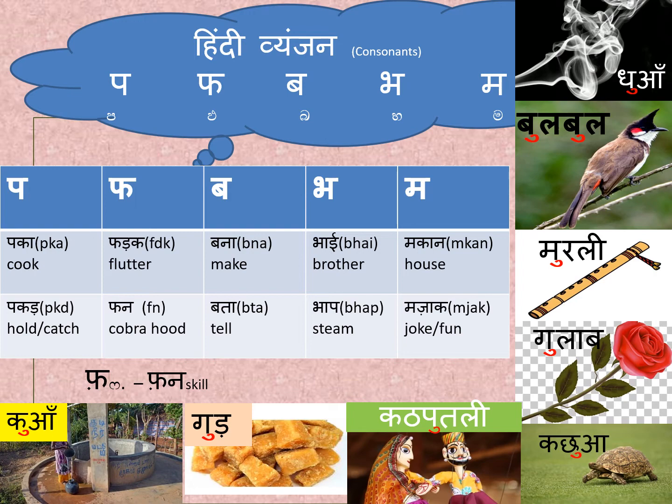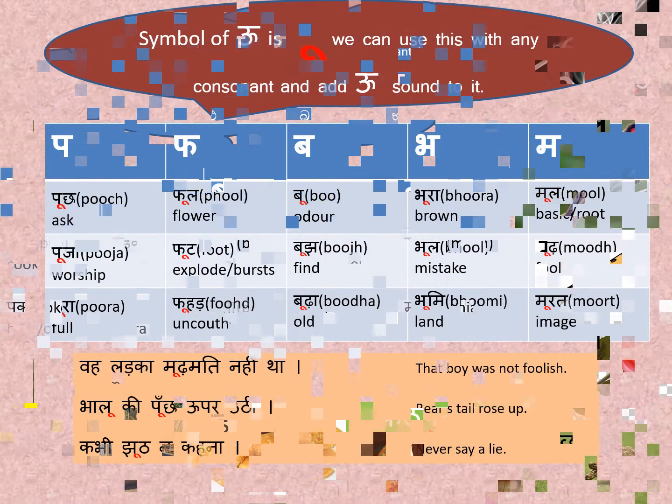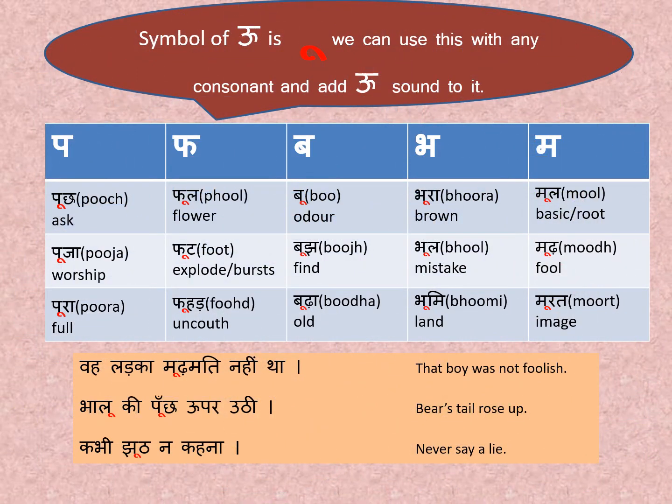And you can also see the words and the pictures. Kuan, gud, Katputli, Kachua, Gulab, Murli, Bulbul, Dhuan. We are revising the U matra, the symbol of U in all these pictures and the words. Learning more and more new words.